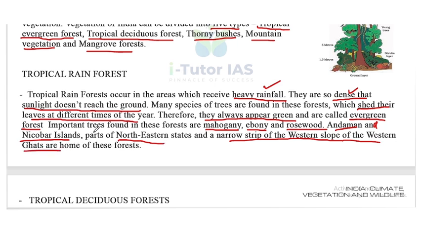So, tropical rainforest, what are the characteristics? First one is heavy rainfall. Second, they are dense, so the sunlight does not reach the ground. Third, they shed their leaves at different times of the year. Fourth, they always appear green and are called evergreen forest. The important trees are mahogany, ebony, rosewood. The places where tropical rainforest is seen are Andaman Nicobar, the northeastern states, and a narrow strip of the western slope of the Western Ghats. So that's all about the tropical rainforest.